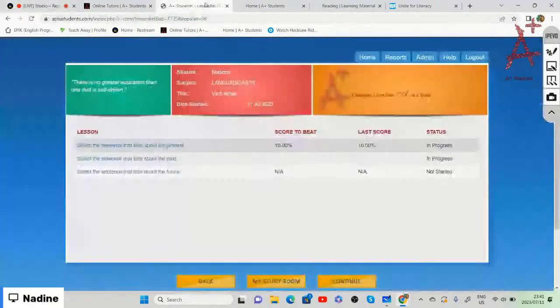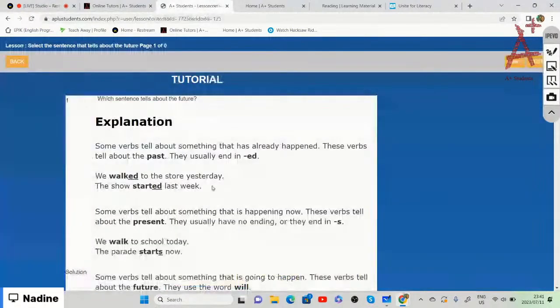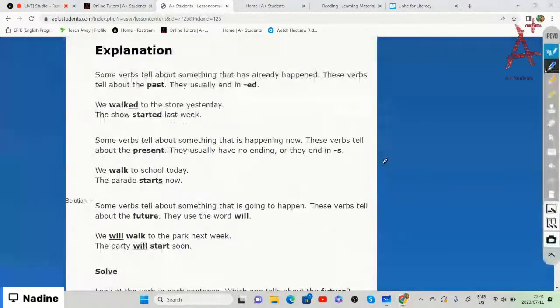All right, so now we're going to select the next lesson, that is select the sentence of the future, and I apologize for that little glitch that we had over there. So we're going to select the sentence that tells us about the future. We're only going to look at the description of the future. Some verbs tell us about something that is going to happen, and we call these verbs future tense. So these verbs tell us about the future. It tells us that something is going to happen.